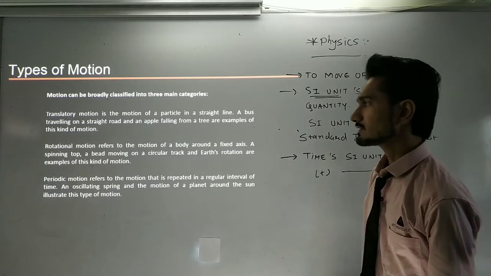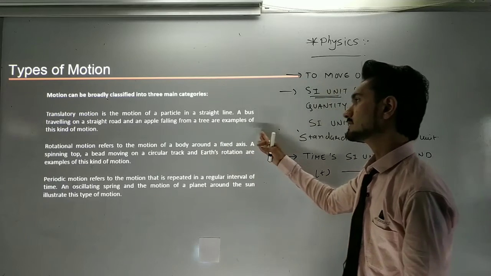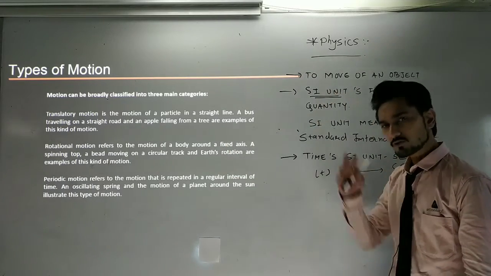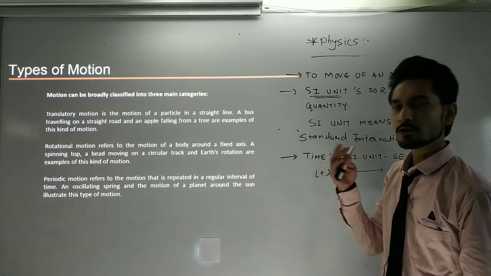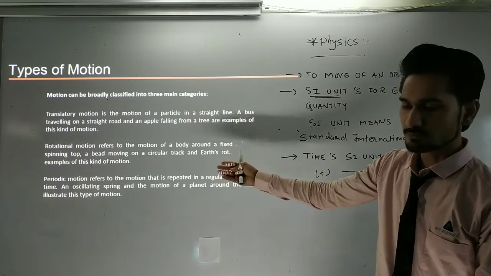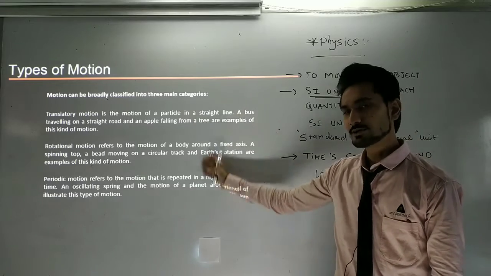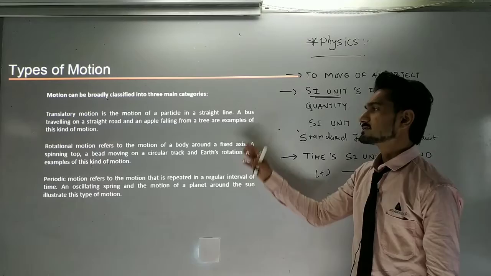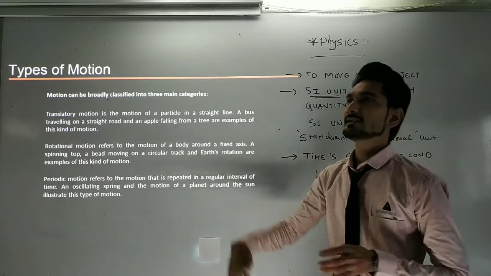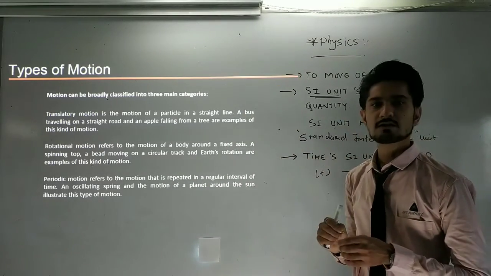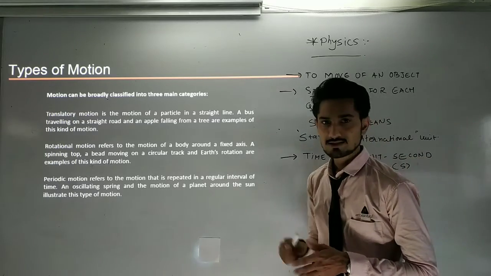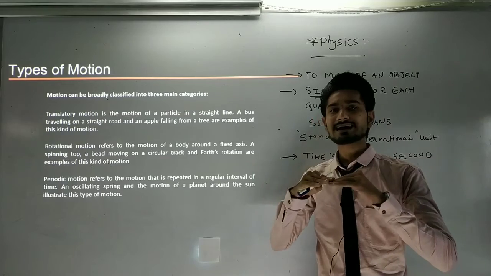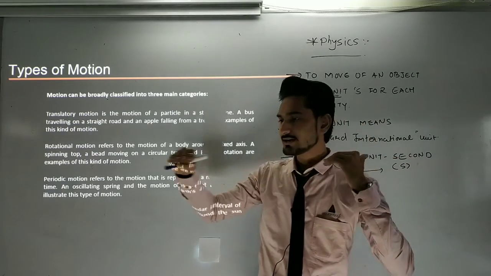A bus traveling on a straight road and an apple falling from a tree are examples of this kind of motion. Generally, before going on to uniform motion and non-uniform motion, these are the basic motions that we see in day-to-day life. Translatory motion is the motion of a particle in a straight line. A bus traveling on a straight line, or an apple falling down to the surface of the earth, is moving in a straight line.